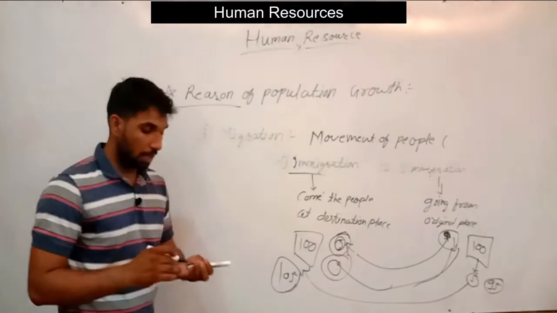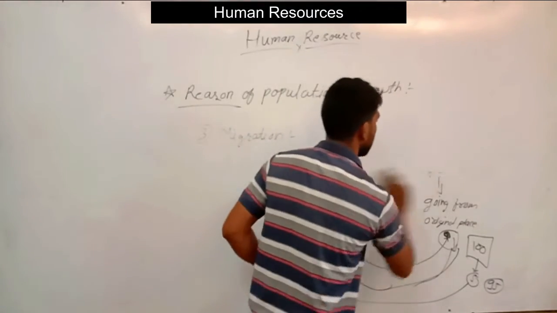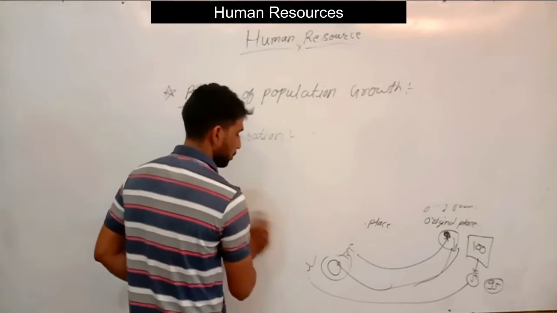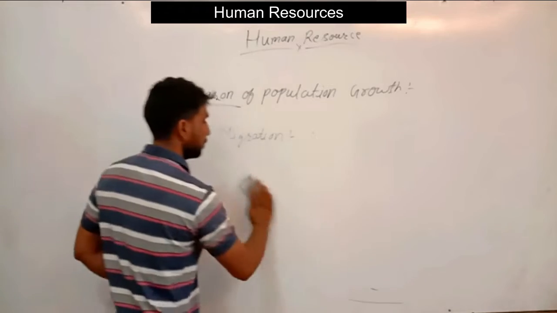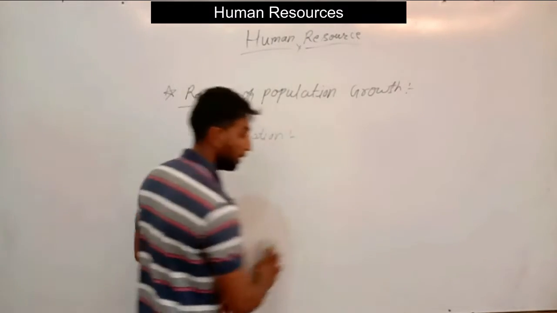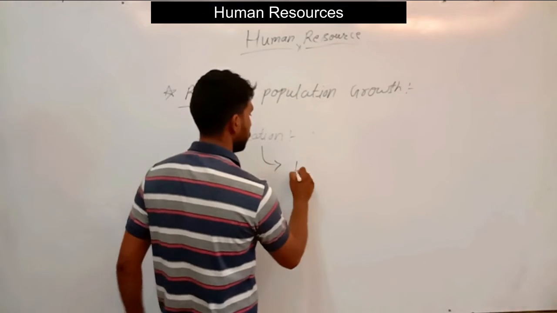Now in India, migration will be of two types: interstate and international. So migration is divided into two parts.